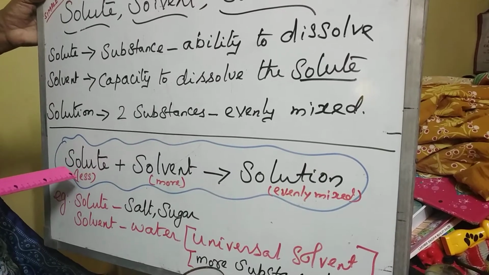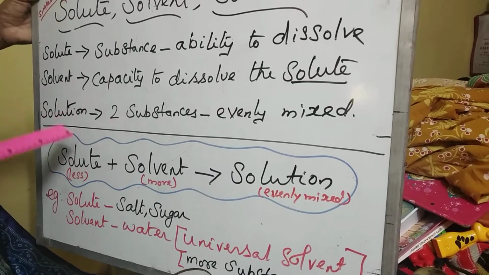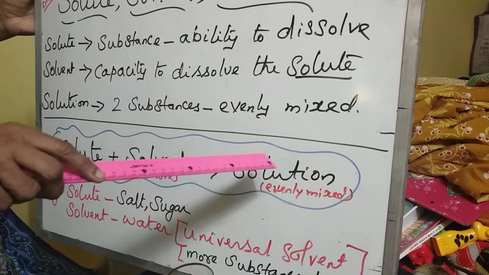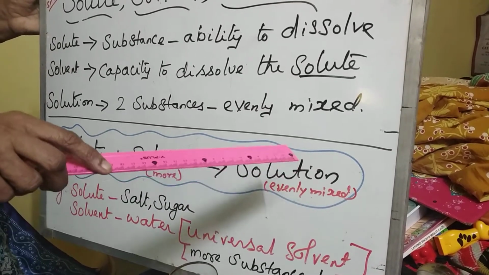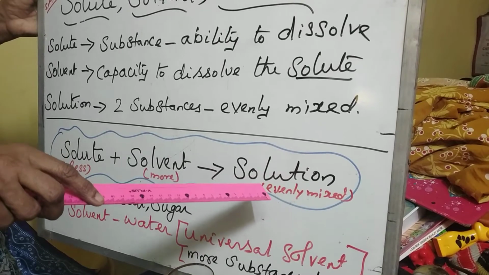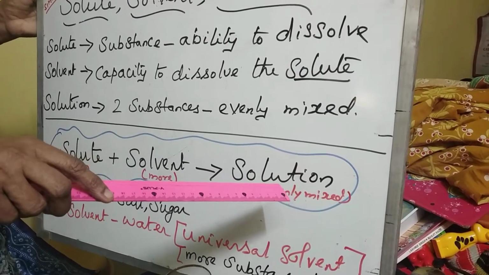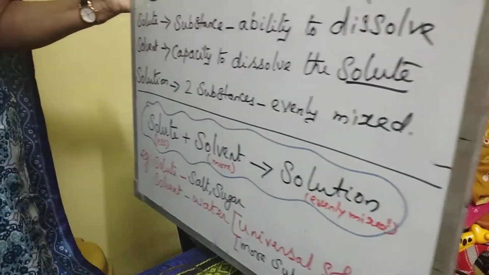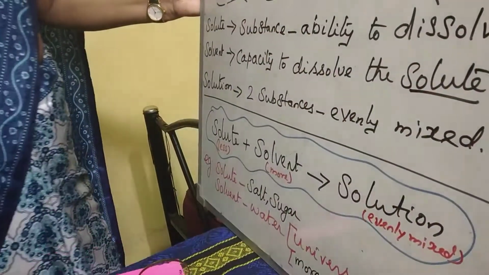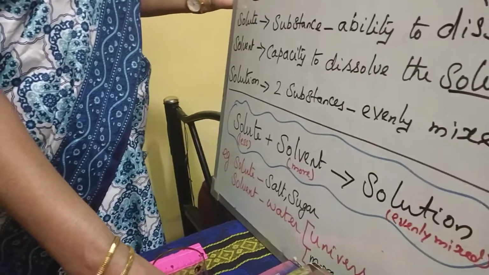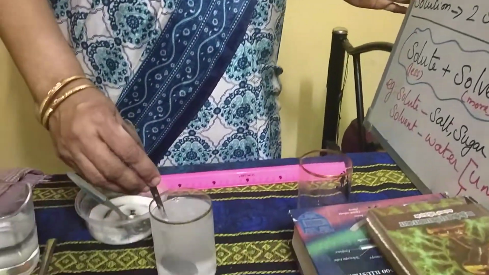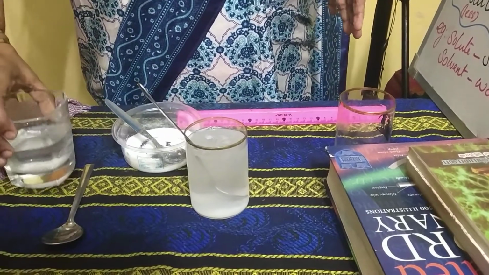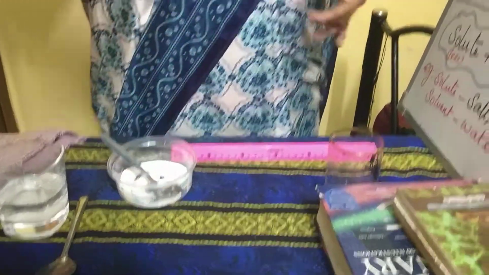That is what I have written here as an equation. Solute mixed up or combined with the solvent, we get a solution. That is a true solution. In a true solution, it is evenly mixed. We cannot see the solute at the bottom. Now, the next one, when you keep on adding this, what will happen? I have asked that question. When you keep on adding, it will not get dissolved. Though it has the ability, at that time it is said to be saturated.